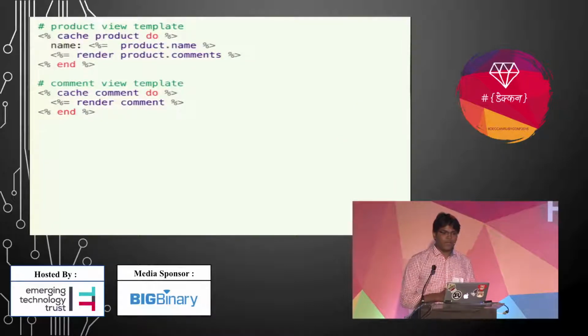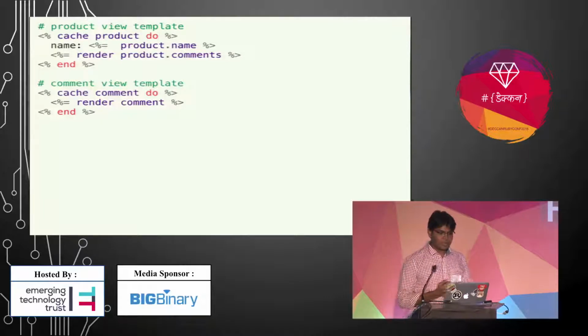Okay, so here you can see there is a product view template, and we are caching that product template, and we are also rendering the comments as well. And in the comment view, we also want to cache that comment. So the importance of Russian doll caching is that when an object gets updated, its other inner parts or inner fragments can be reused while generating the outer one. But there is a problem.